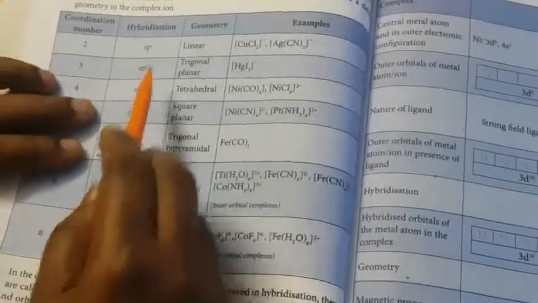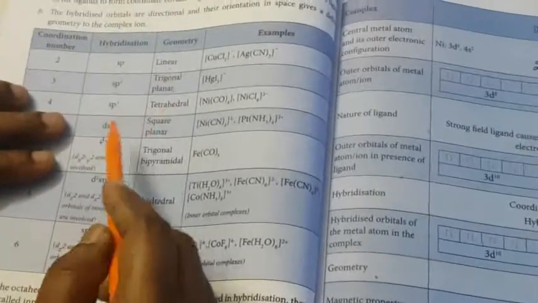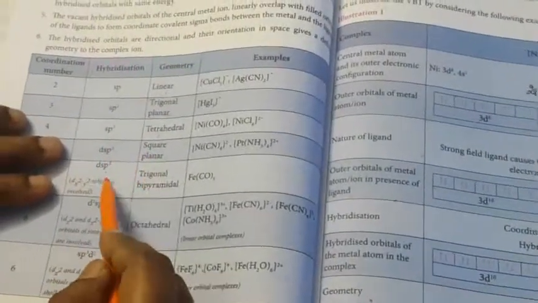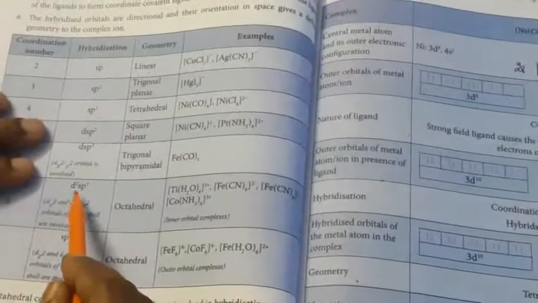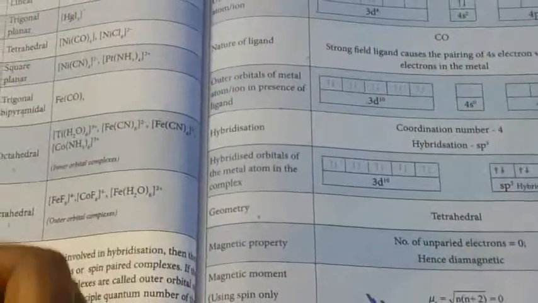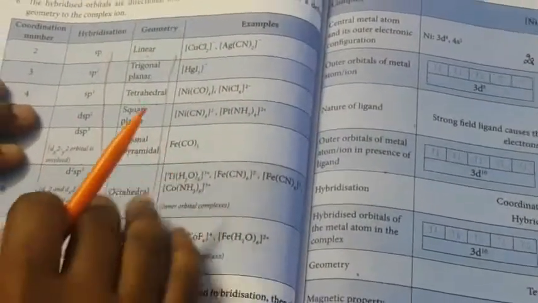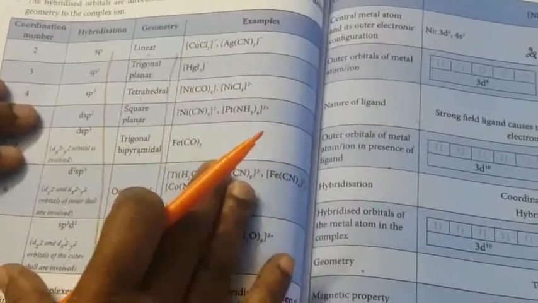For this hybridization, sp hybridization is the linear structure, sp2 means trigonal planar, sp3 tetrahedral, dsp2 square planar, dsp3 trigonal bipyramidal, d2sp3 octahedral, sp3d2 is also octahedral. So just memorize these hybridizations. What is the geometry present here? We can see in the next one, how to explain the VB theory.